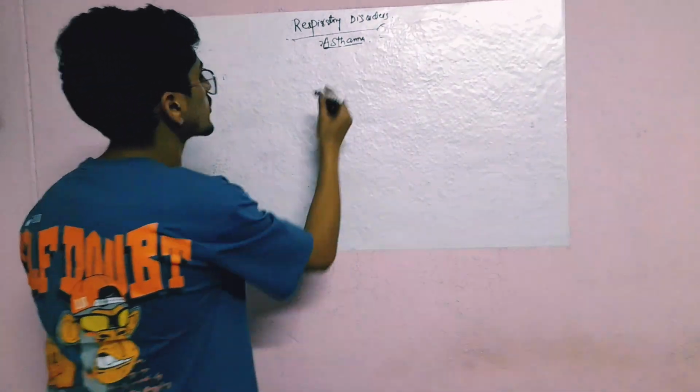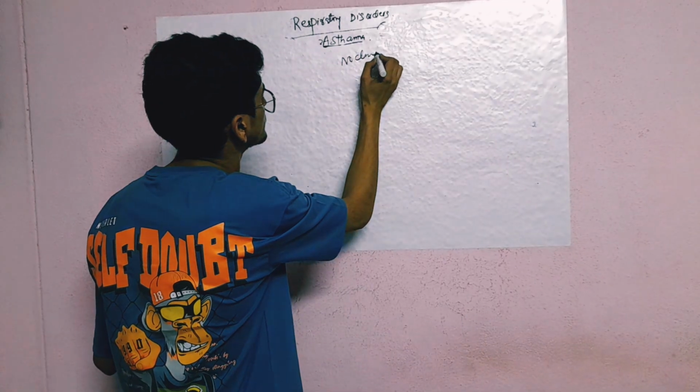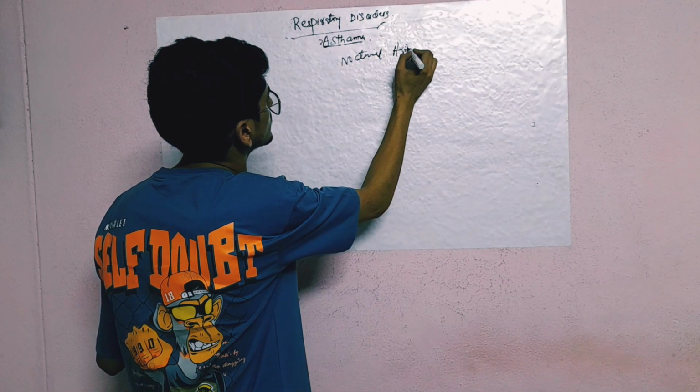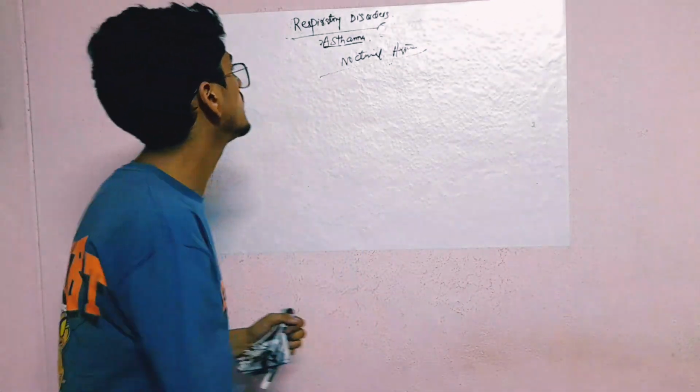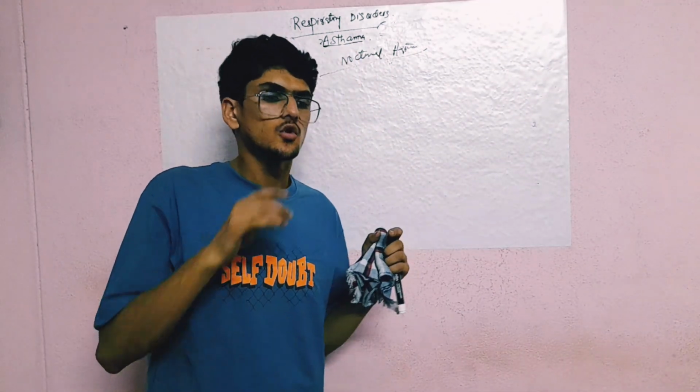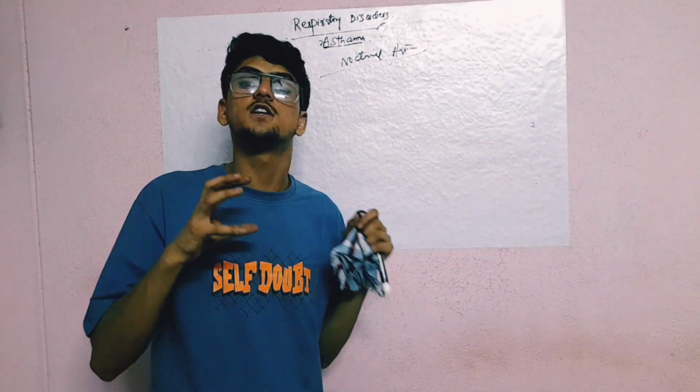So next one is nocturnal asthma. In occupational asthma, the lung capacity of the person is reduced. In nocturnal asthma, asthma worsens during the night time.